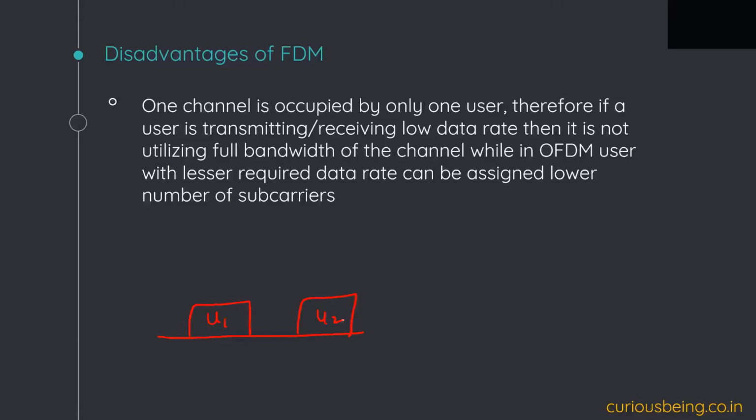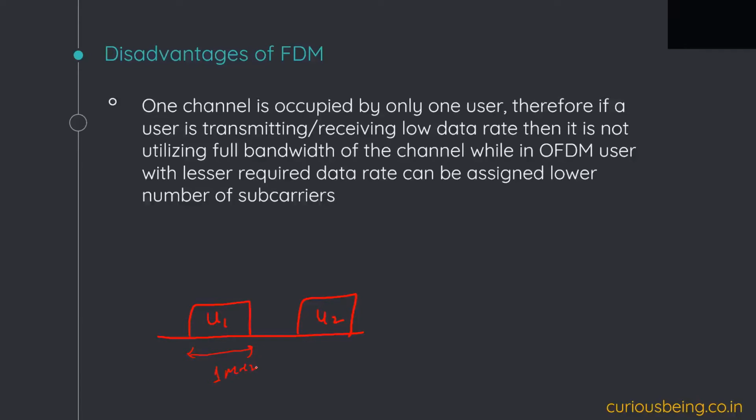Therefore, if a user is transmitting or receiving at a low data rate, then it is not utilizing the full bandwidth of the channel. For example, let's say I have been allocated 1 megahertz, and that 1 megahertz is sufficient to download a particular video. But instead, that user is only doing some internet browsing.